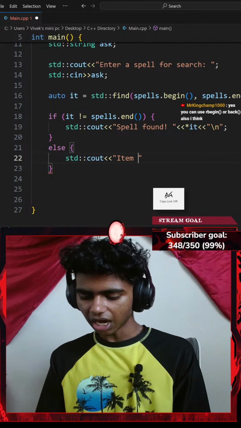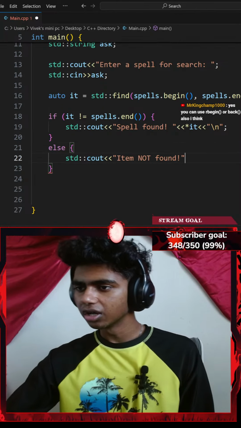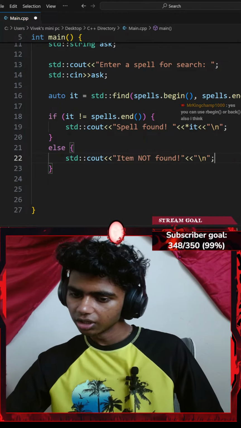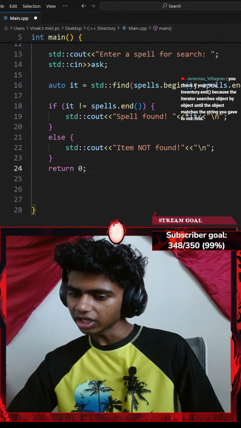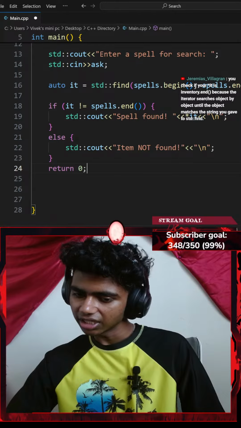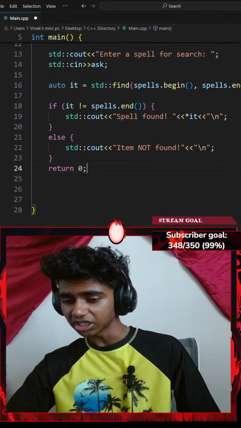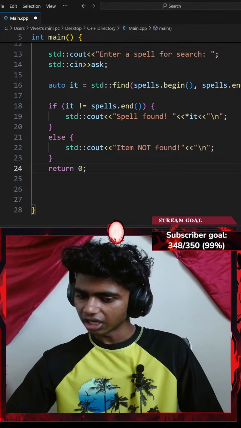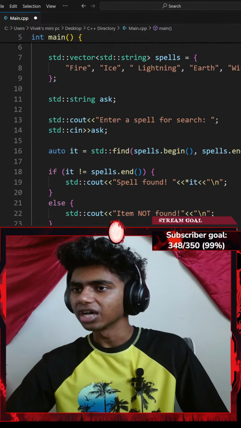Okay, let me say something like item not found, exclamation, with another insertion operator of a forward slash n new line ending with a semicolon. Next up, let me go ahead and return 0. You can check if dereferencing, or asterisk it, is inventory dot end because the iterator searches object by object until the object matches the string you gave to std::find. Okay, that did sound a little confusing, but actually I might ask that.